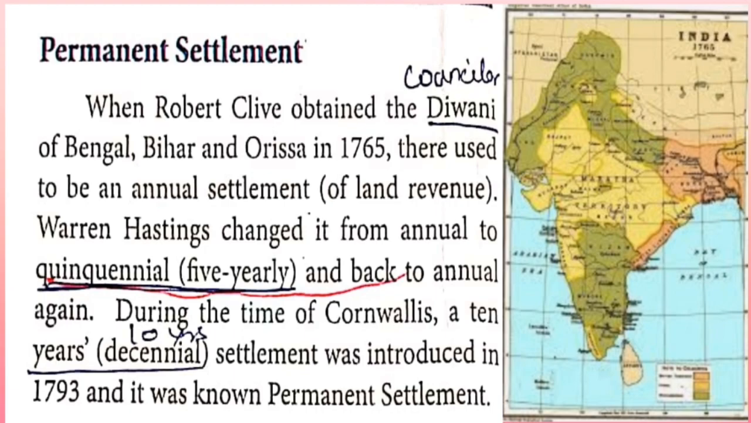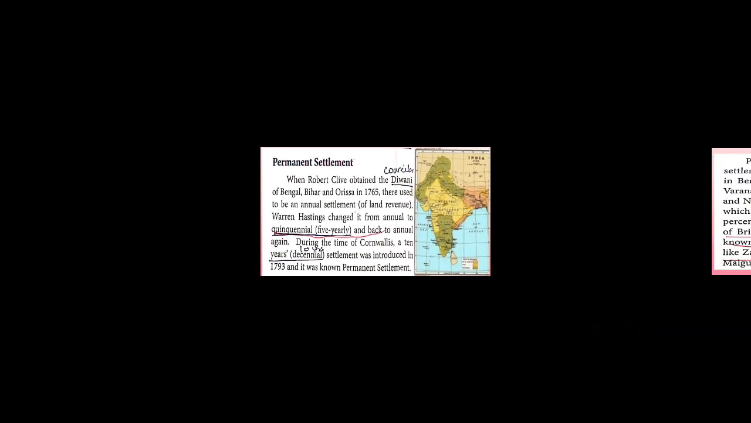First one, permanent settlement system of land revenue. When Robert Clive obtained the Diwani, that is the Diwan of Bengal, Bihar and Orissa in 1765, he used the annual settlement of land revenue, that is once in a year. Then Warren Hastings changed it from annual to quinquennial, that is once in 5 years. Then again it changed to annual payment. During the time of Cornwallis, a decennial, that is once in 10 years, settlement was introduced in 1793 and it was known as the permanent settlement.